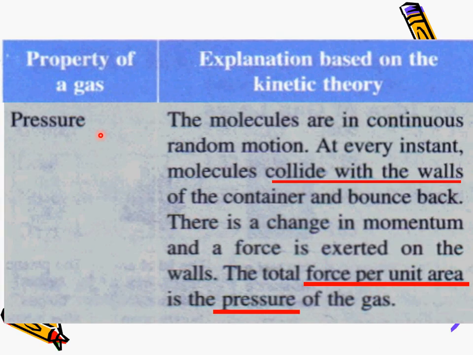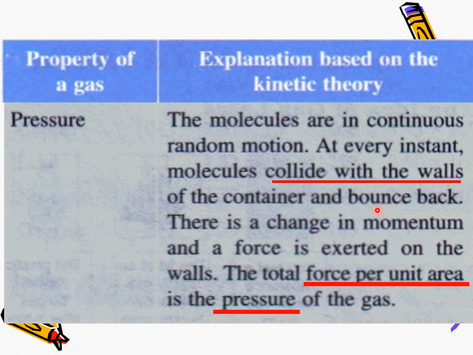Then pressure of the gas. When the gas is in a container, or even outside the container, the gas is actually moving randomly. If we place the gas in a container, it will still move randomly, and every time the molecule collides with the wall of the container, it will bounce back.